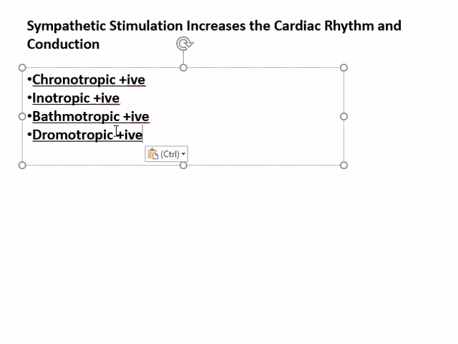So chronotropy, increased heart rate; inotropy, increased cardiac contractility; bathmotropy, increased excitability of the heart; and dromotropy, increased AV nodal excitability and decreased delay. As we have seen, AV nodal delay is a major cause of the slow and synchronized conduction of the cardiac impulse. So the AV nodal delay is also reduced. AV nodal delay, just to revise, was because of the reduced size of the gap junctions and the reduced cell size in the AV node.